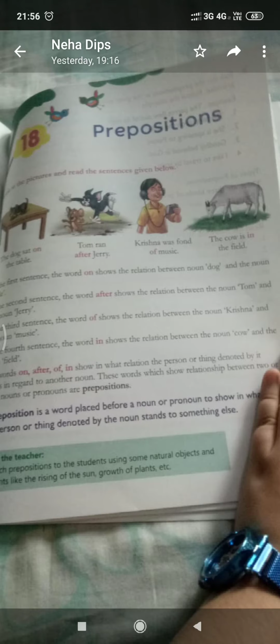Yesterday I discussed with you about the prepositions. Prepositions, what are the prepositions? Prepositions are the words which make the relationship of a noun and pronoun with the other parts of the sentence. Now let's solve an exercise to clarify it.